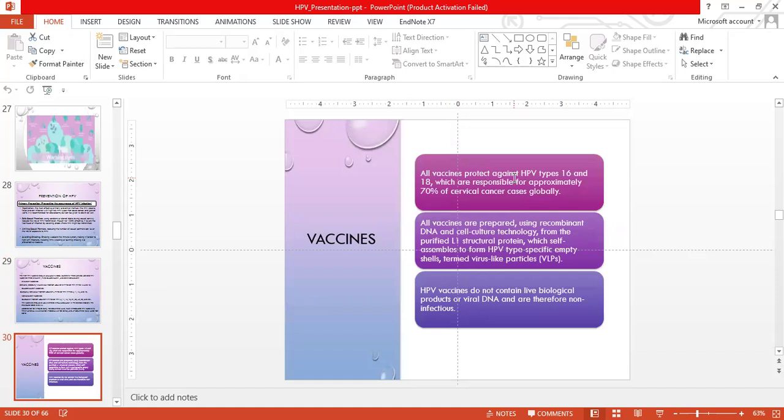All vaccines protect against HPV types 16 and 18, which are responsible for approximately 70% of cervical cancer cases globally. All vaccines are prepared using recombinant DNA and cell culture technology from the purified L1 structural protein, which then self-assembles to form HPV type-specific empty shells termed virus-like particles. Since HPV vaccines do not contain any live biological product or viral DNA, they are non-infectious.